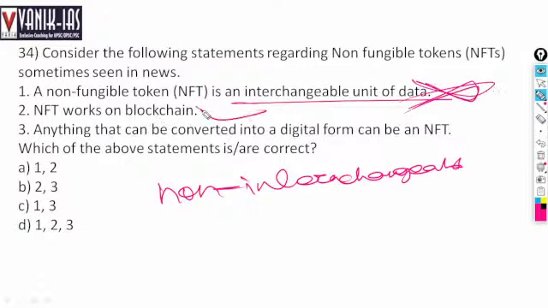NFT works on blockchain. It is based on blockchain technology, decentralized technology. Yes, this is right. Anything that can be converted into digital form can be an NFT, for example music, photos, drawings, games, selfies. These can be converted into NFTs, and they can be traded using cryptocurrency. So all the statements, 1, 2, 3, are right.